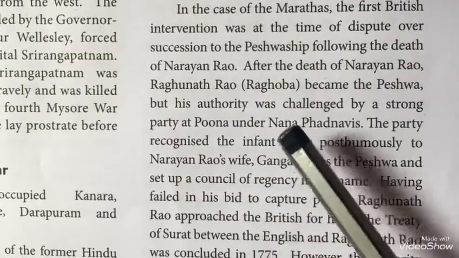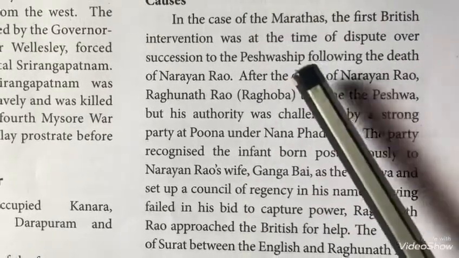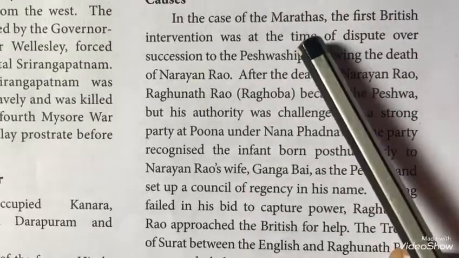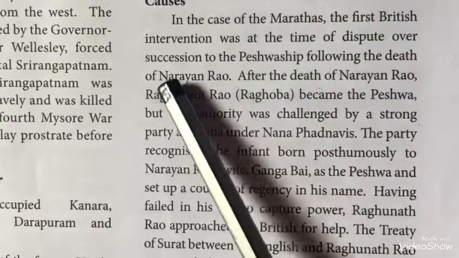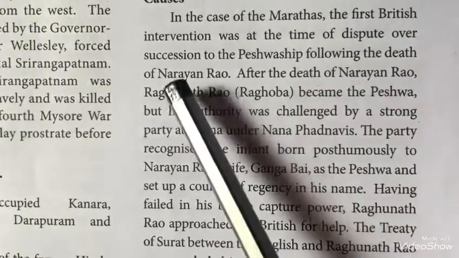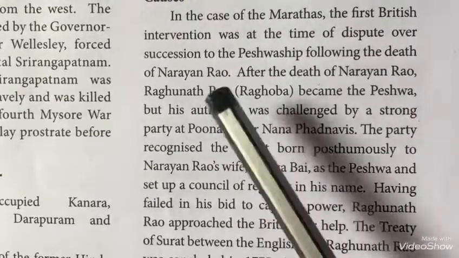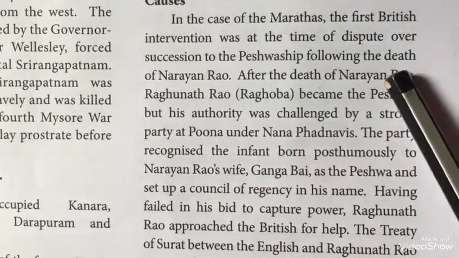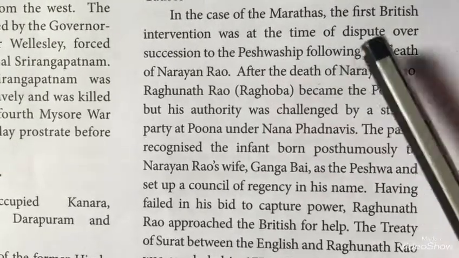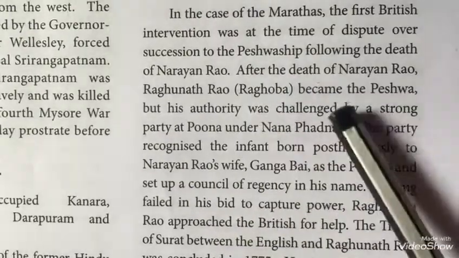So now we'll see the causes, that is, the reasons of the First Anglo-Maratha War. The British interfered in the Marathas due to the problem of succession. The Peshwa of the Marathas, Narayan Rao, died. After his death, Raghunath Rao became the Peshwa. Is it clear? Peshwa Narayan Rao died, and after him Raghunath Rao became the Peshwa.